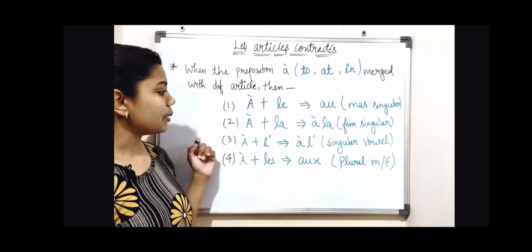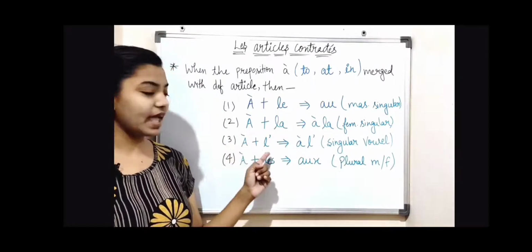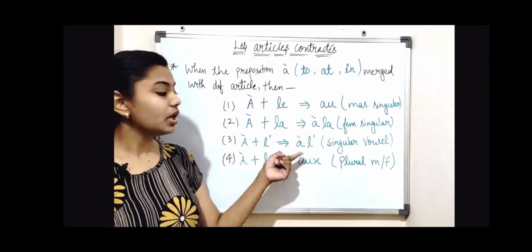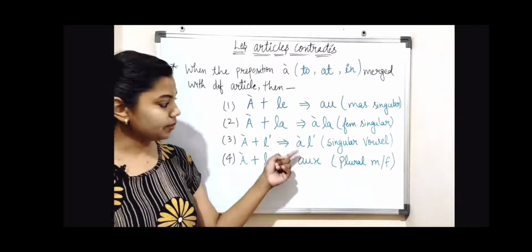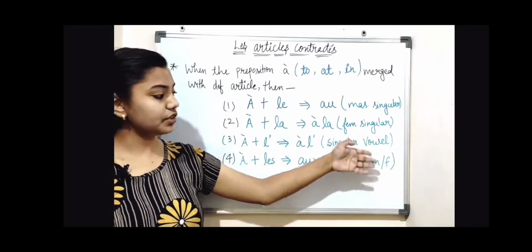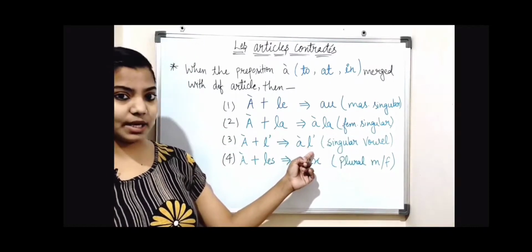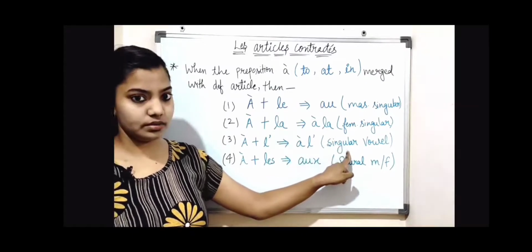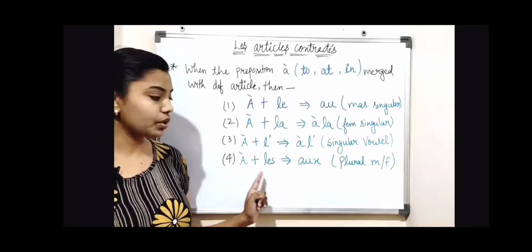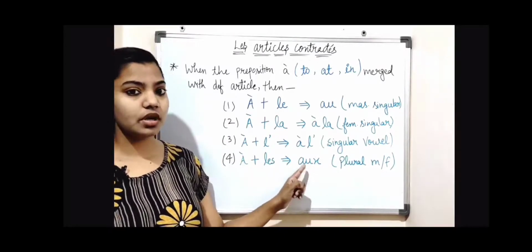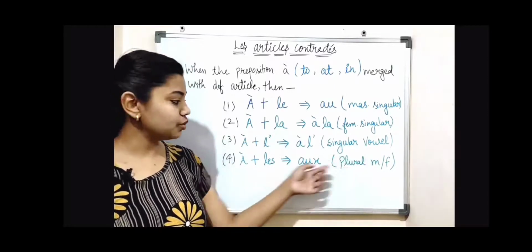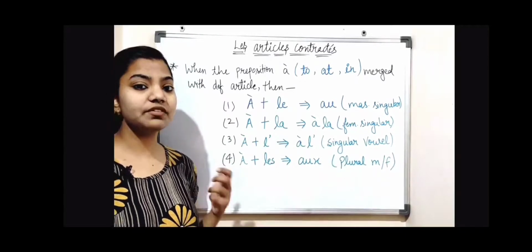And now third, à plus l'. This is also not contracted and remains the same, à l', and this is used for singular nouns starting with a vowel. In front of a vowel noun we use à l', but in singular cases only. Now fourth, à plus les becomes aux, and it is used for plural, either masculine or feminine.